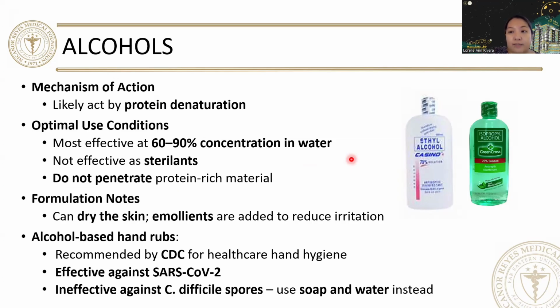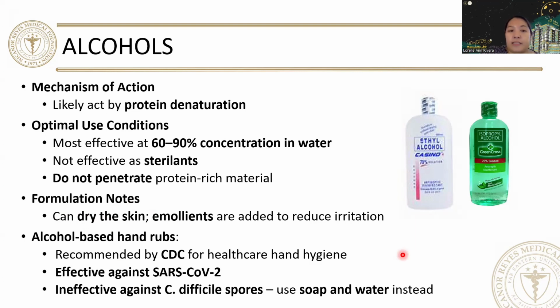Again, it is not effective as a sterilant. They do not penetrate protein-rich material. And of course, the adverse effect we feel will be dry skin. Therefore, emollients are added to reduce irritation. So alcohol-based hand rubs are very common, especially during the COVID era.